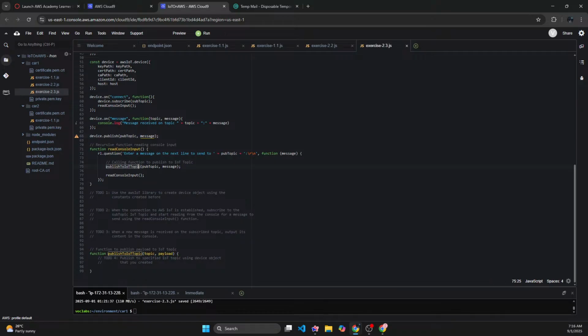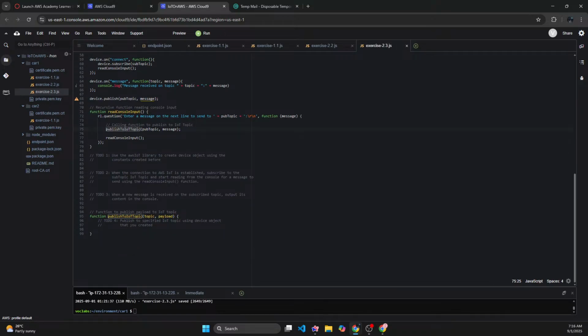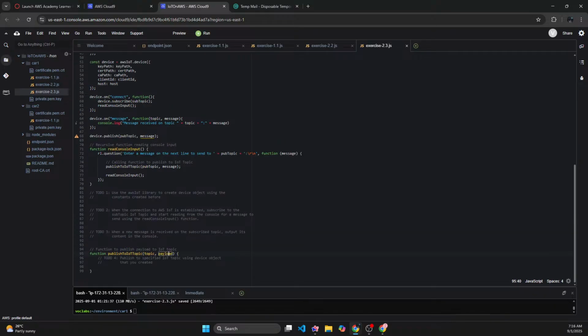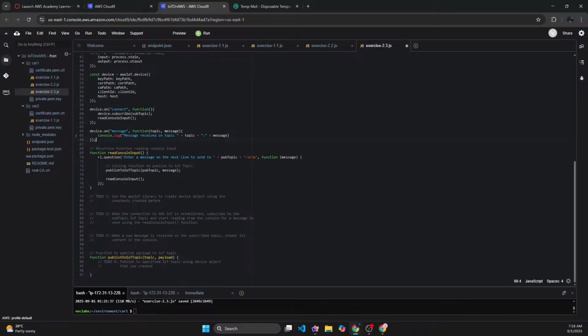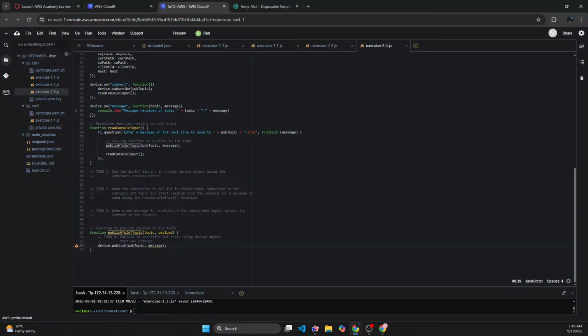Read function, publish to IoT topic, function with topic and payload. What am I even doing, man? We should do it in here. So, publish to IoT. When the publish to IoT topic function gets called, it will have topic and message, and that's basically it. Topic and payload. So it will get the topic and message from there, and then in that case, I can just do this now.